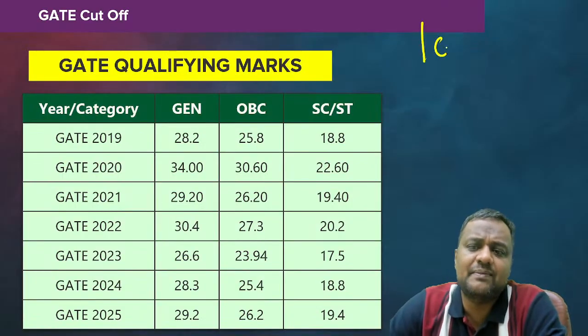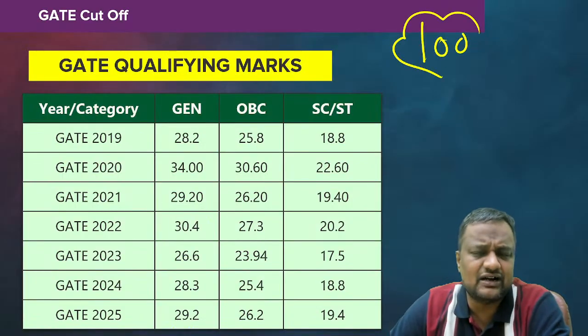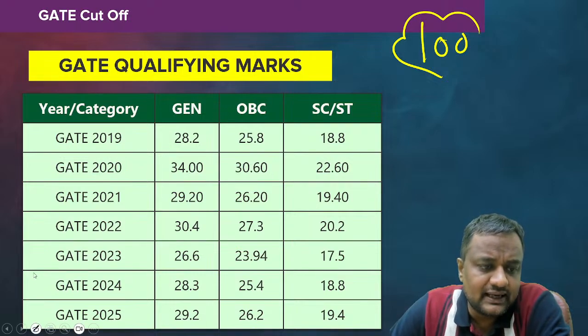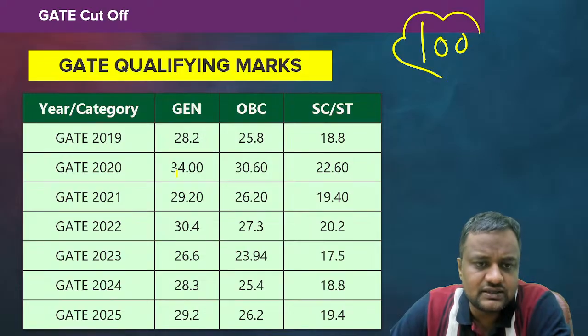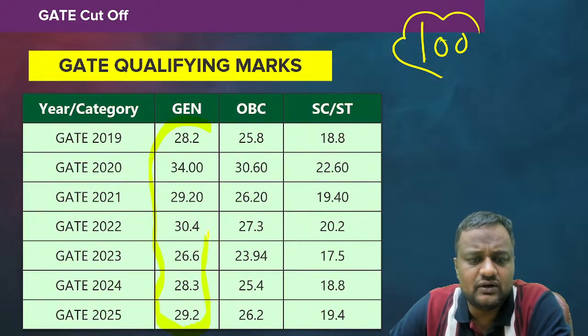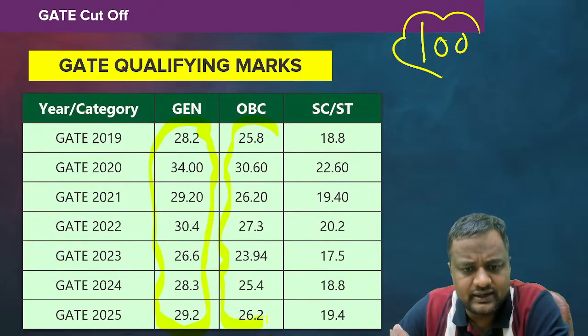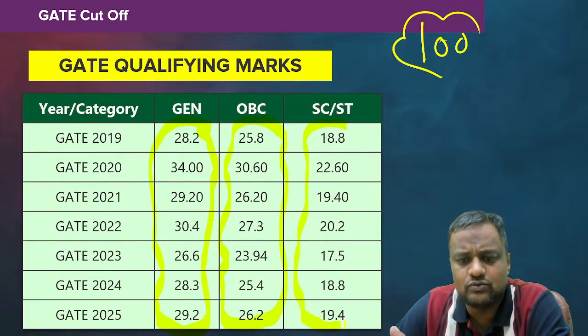And out of 100 marks, this is the cutoff. Every year for the general category, the cutoff is around 28 or 30 marks. For OBC it is around 23 to 25 marks, and for SC ST it is around 18 to 20 marks.